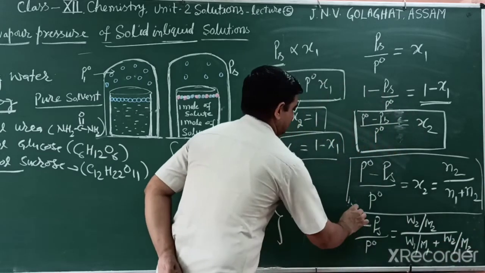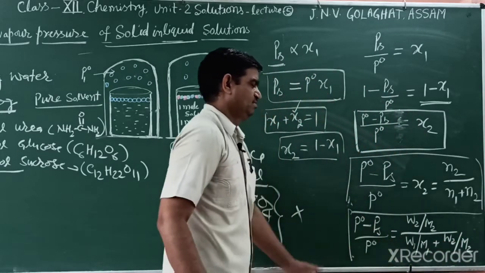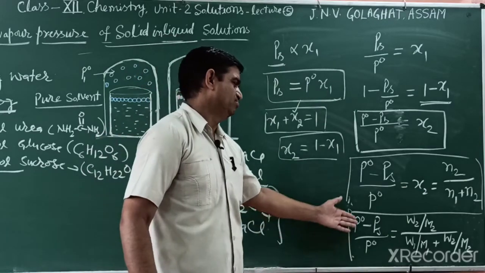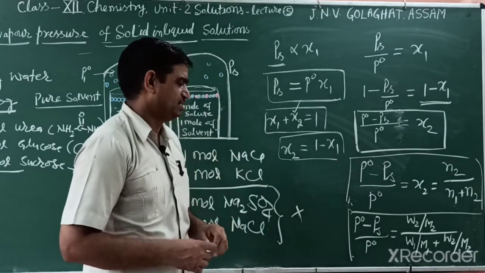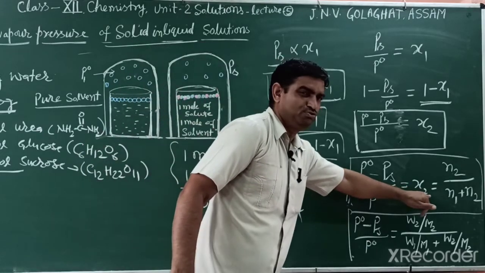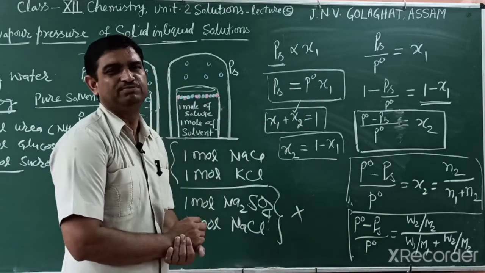These are mathematical terms, and we will solve different numerical problems later. So this is the relative lowering in vapor pressure. We want to convert it in terms of solute. Why? Because solute is easily measurable.